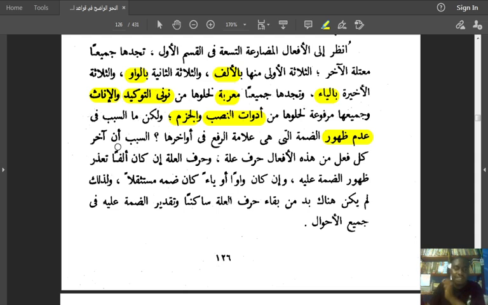So why is the dhamma not appearing in its ending, awakhirha? As-sababu, the reason, anna akhira kulli fi'lin min hazihi al-af'al harf illa. The reason is because the ending of each of these verbs, the first 3, there is a harf illa, a weak ending verb. Wa harful illa, and the weak verb, there is a weak letter. Harf illa is a weak letter.